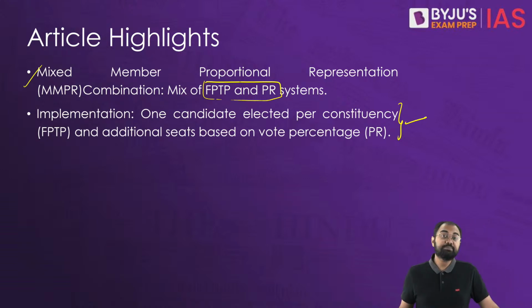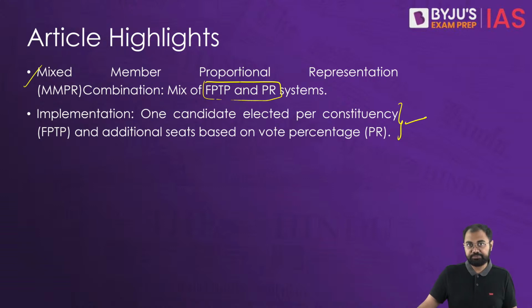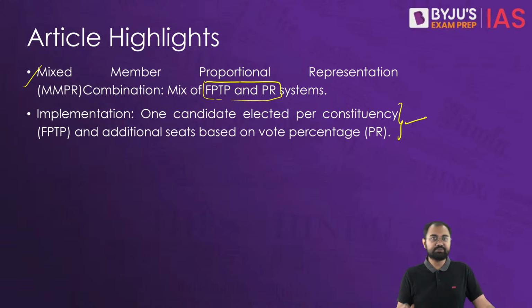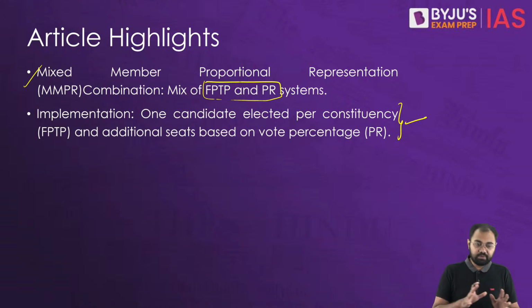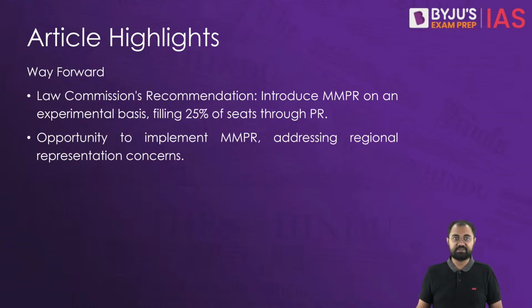In Germany, for example, half of the seats are filled via the FPTP system, and the rest are allocated based on the vote share for the parties that secure at least 5% of the votes. Similarly, a similar model is followed in New Zealand. So all these systems are being followed, and maybe there are chances that we can look upon them.